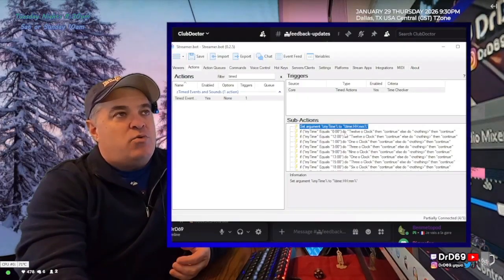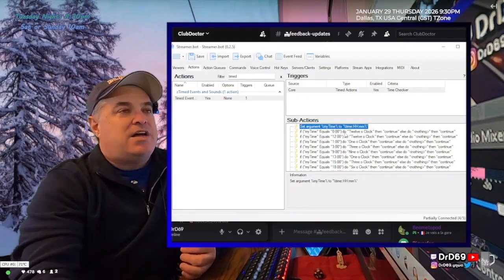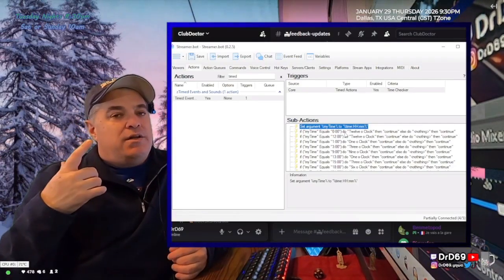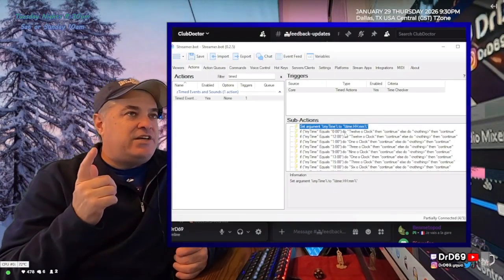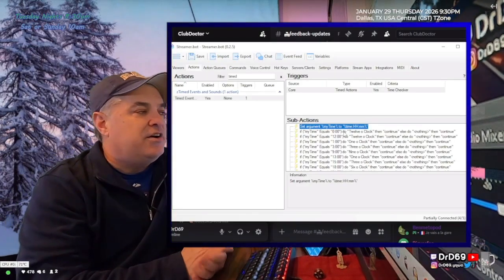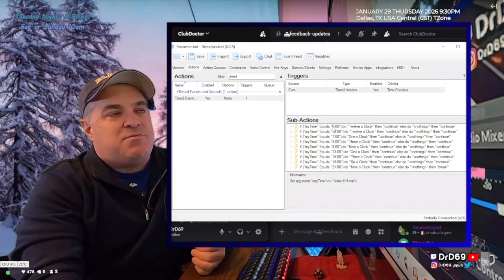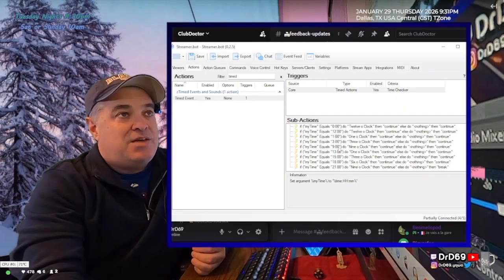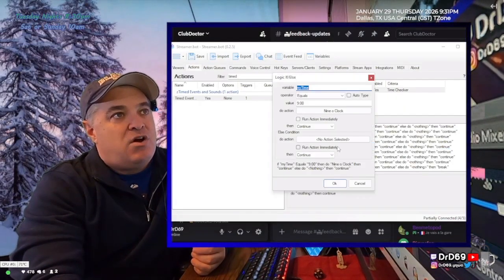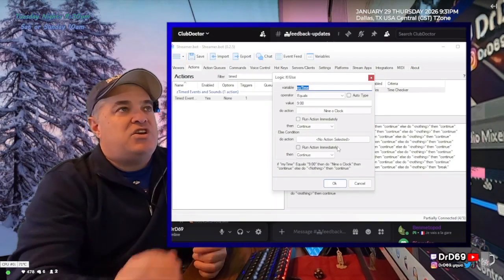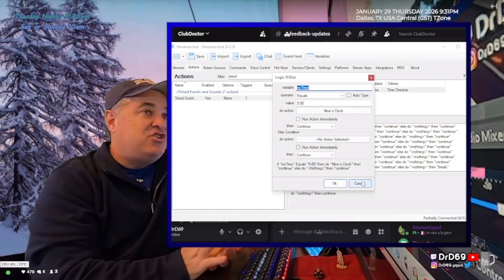Once a minute, it's always going to update this variable, my time. So all day long, this action is firing every 60 seconds. And when it does fire, it's going to set the time to the variable. Then all these if statements are going to check: the time is this, does it match any of these? Oh, it matches the 9 o'clock one. What am I supposed to do? Well, if it matches the 9 o'clock one, you're supposed to play the action 9 o'clock.